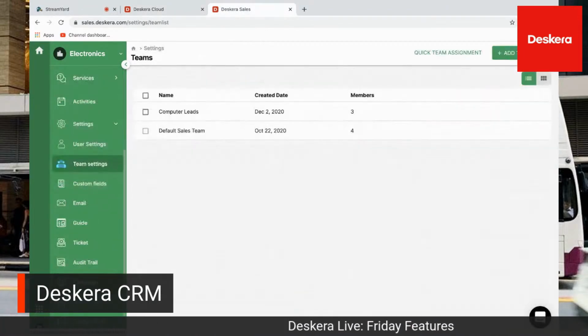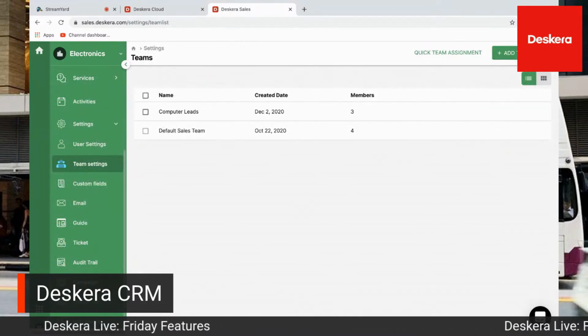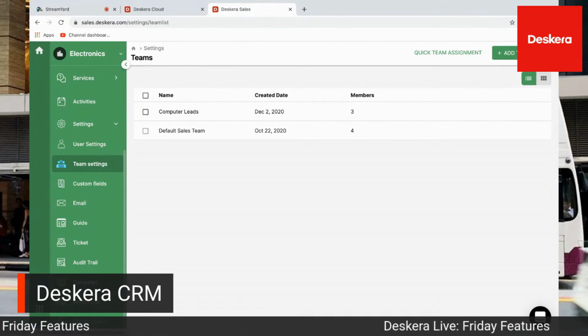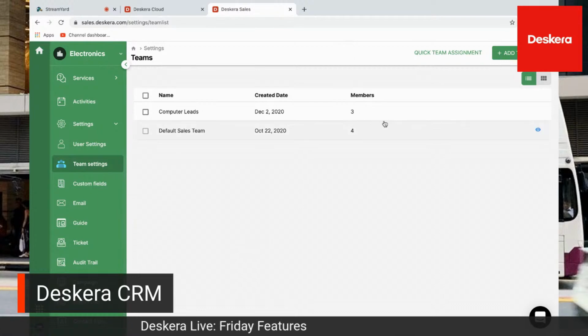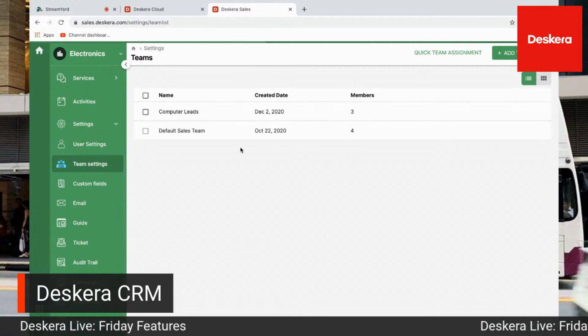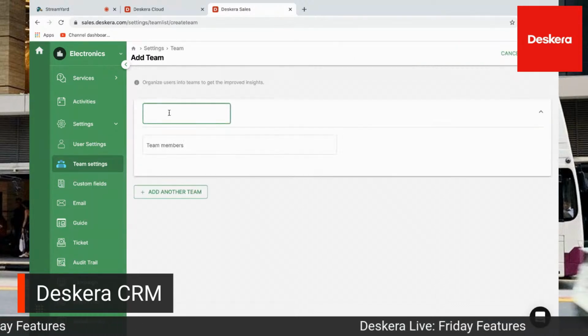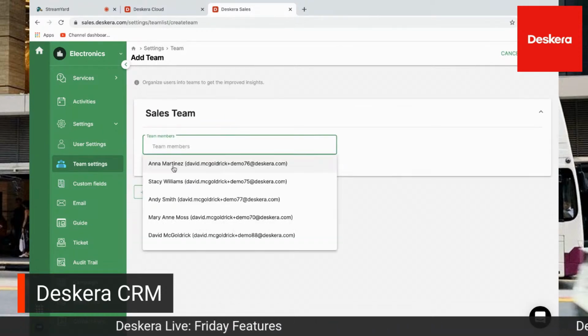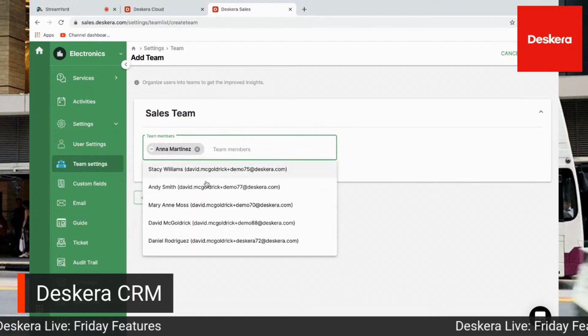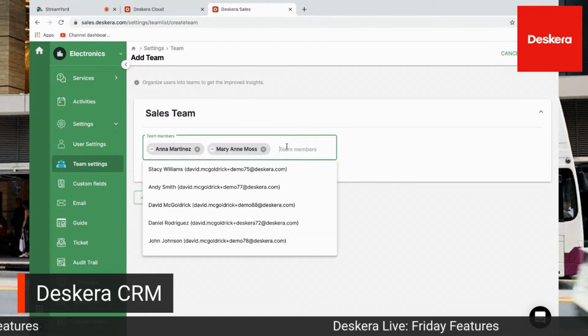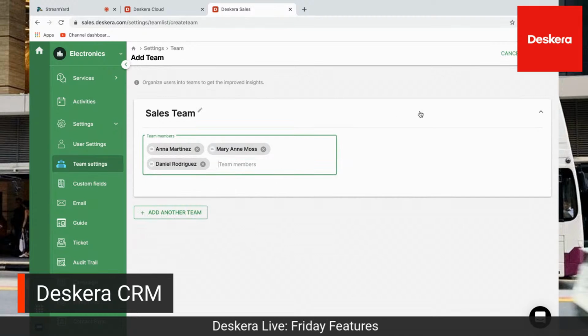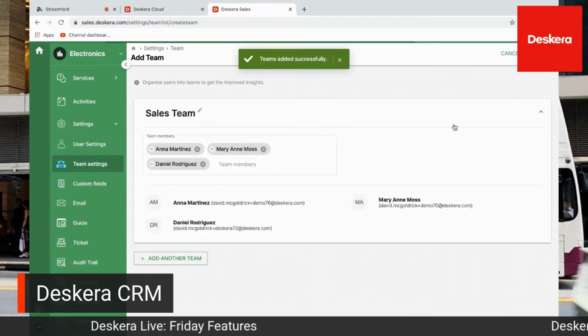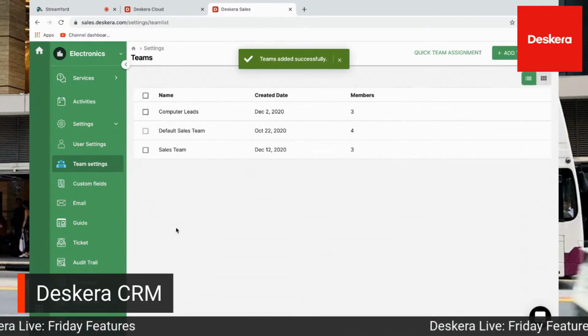Inside our team settings, this is where you can create your different teams, because we have different types of views. So you can decide, is this private? Is it meant to be seen by my team, or is it available for everyone? This is where you set it up. I can add a team, maybe a sales team. I can select my members here, for example Anna Martinez, Marianne Moss, and Daniel Rodriguez, and then save it. And then the team is created.